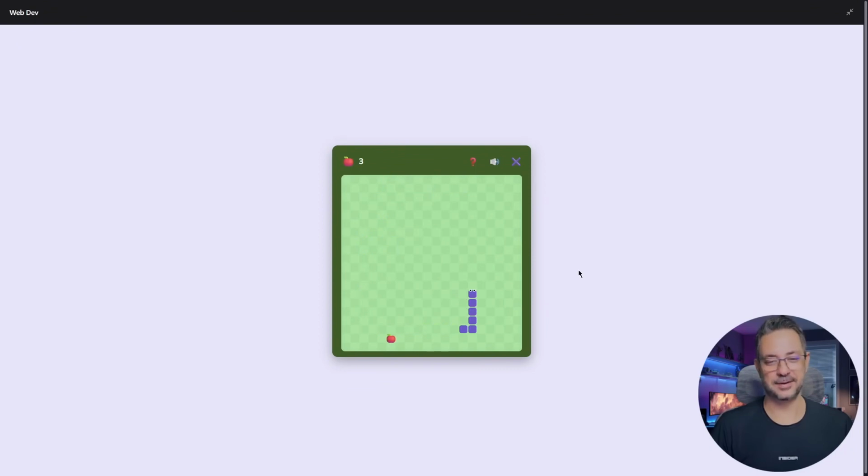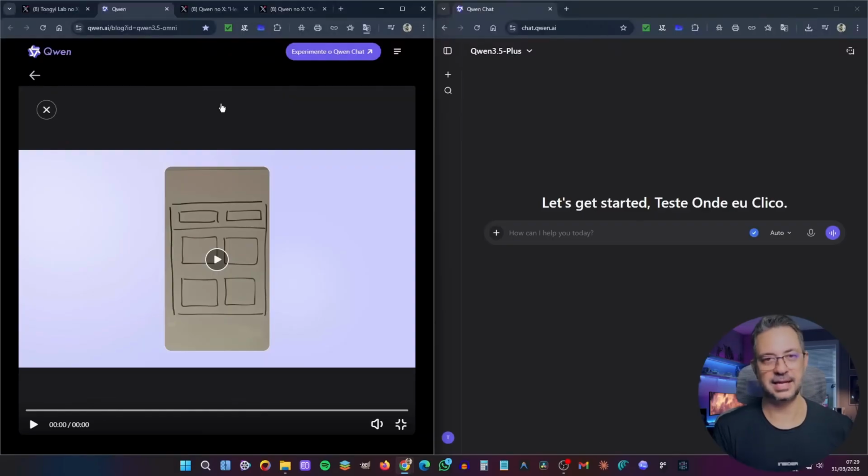Let's go to another example now. In another example they showed during the demo, the person is showing a doodle there, a sketch of a website. And then he points to the screen, says what he wants, and in the end, Qwen delivers the finished website. Let's see if we can replicate that.